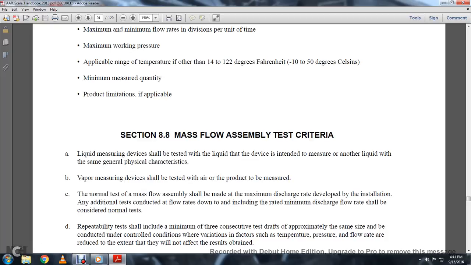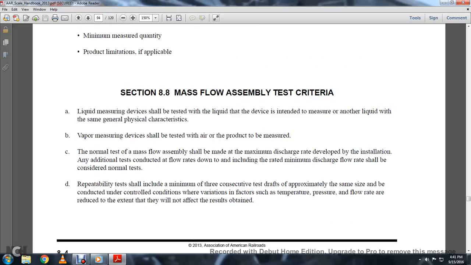Vapor measuring devices shall be tested with the air product to be measured. The normal test measure of a mass flow assembly should be made at the maximum discharge of the installation. Any additional testing conducted at flow rates including the minimum discharge flow rate shall be considered a nominal test. Repeatable tests shall include a minimum of 3 consecutive drafts of approximately the same size conducted under controlled conditions.